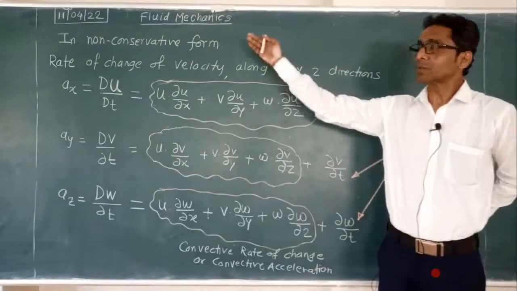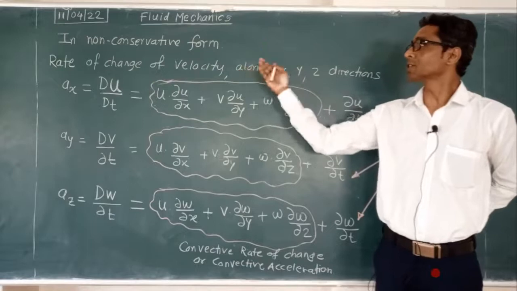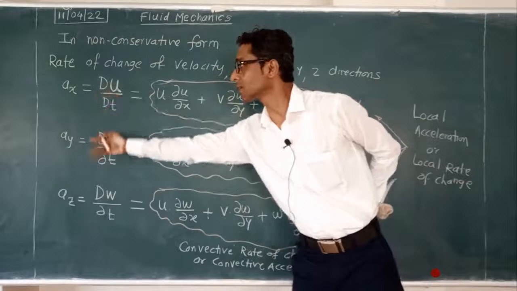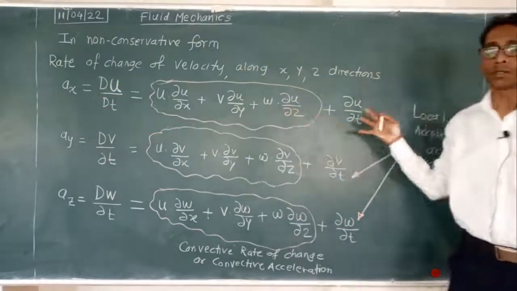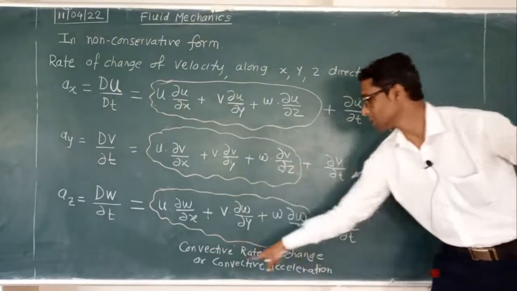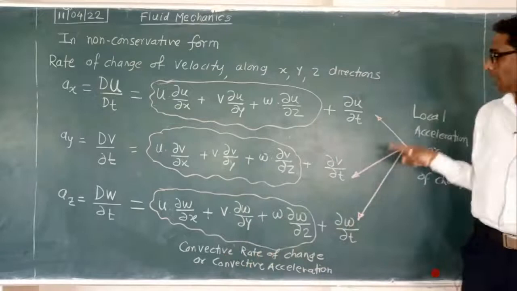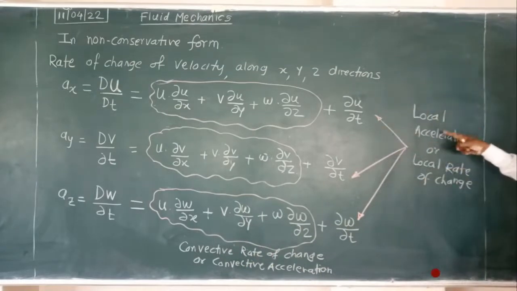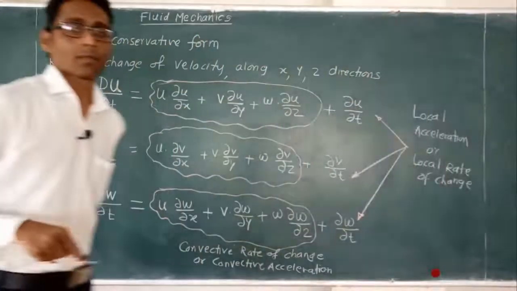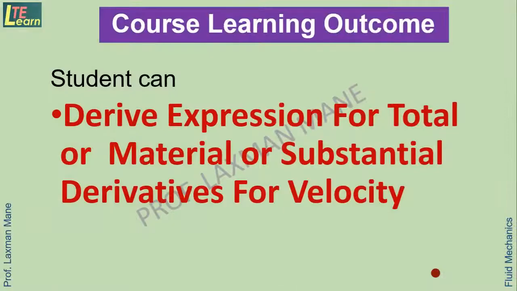So, understood? In the non-conservative form, the rate of change of velocity along the x, y, z directions gives the three acceleration components of the total derivative in two parts. The envelope part is the convective rate of change or convective acceleration, and the last elements are the local acceleration or local rate of change. So at the end of this session, you can derive the expression for the total, material or substantial derivative for velocity.